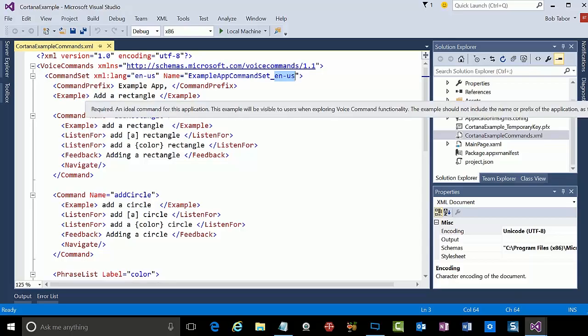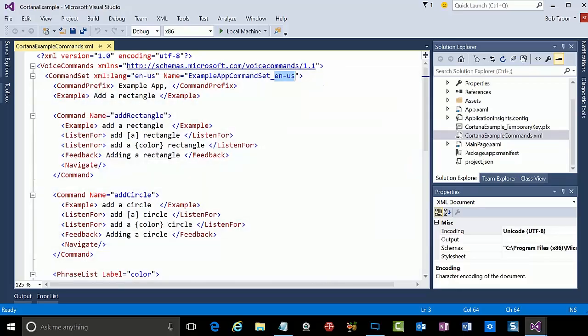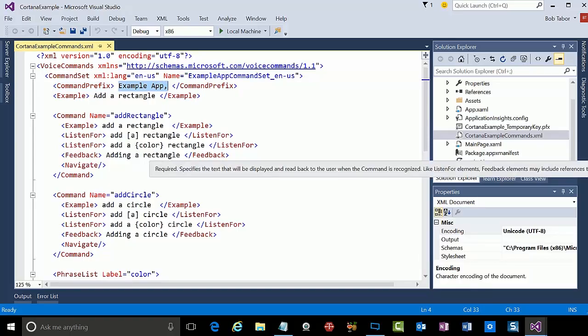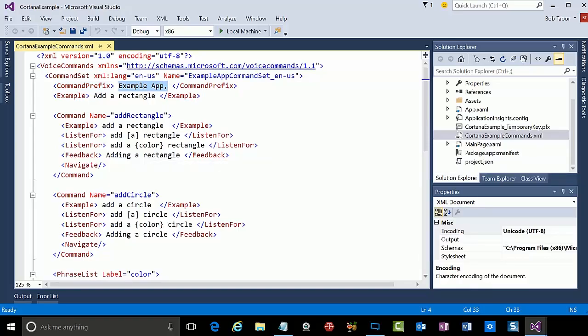So the next thing that I do is create a command prefix, and this is why I said, hey Cortana, in example app, whatever. So this means that she's listening for this specific command prefix so that she can identify your application and send the command to your application as opposed to other applications that might be running at that time.